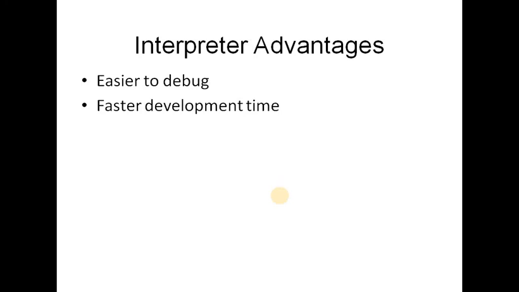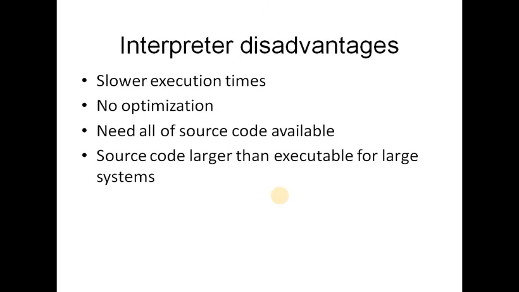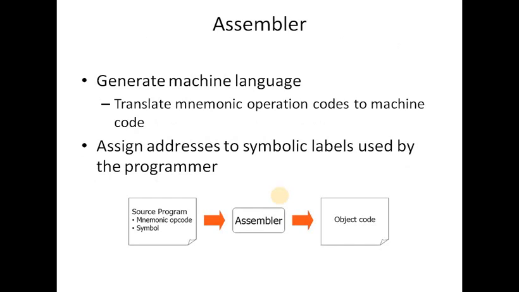Interpreter advantages are easier debugging and faster development time, better than a compiler. Interpreter disadvantages: it has slower execution time, there is no optimization in this, it needs all the source code available, and lastly the source code is larger than the executable for a large system, so it's not practical for large systems.